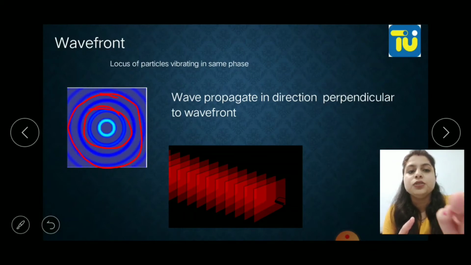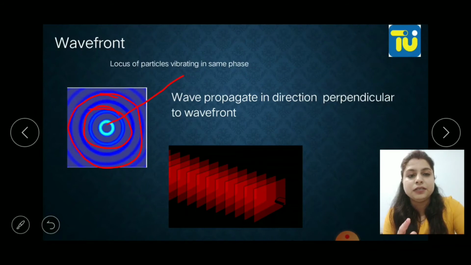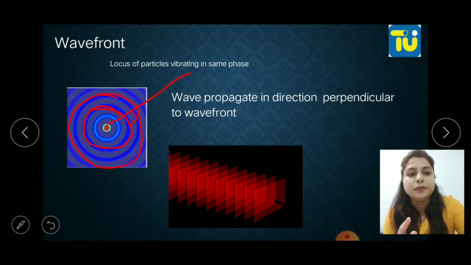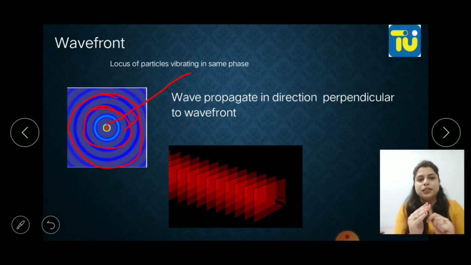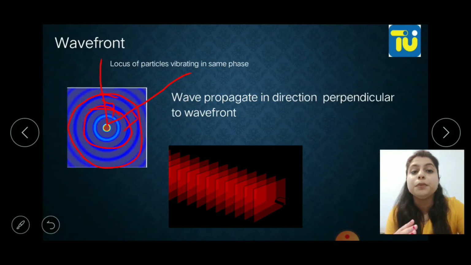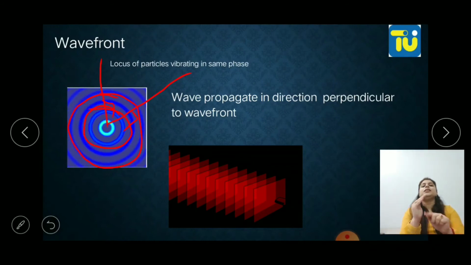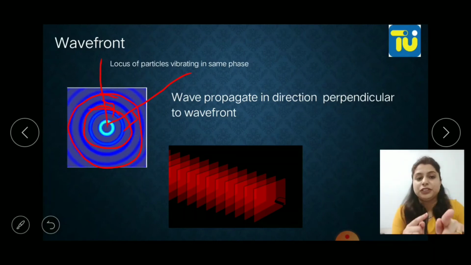So now a ray of light, the light wave is propagating perpendicular to these wavefronts, right? This is a circular wavefront I have shown to you in the first video.